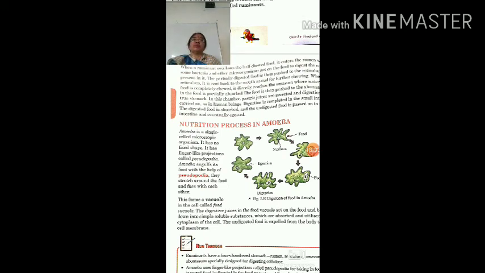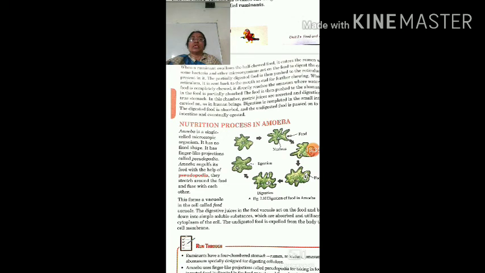In this manner, in ruminants this process occurs, that is called rumination, and that's why these are called ruminants. Now the nutrition process in amoeba, as you are seeing in this picture. You know that amoeba is a unicellular organism, and with the help of only a single cell it will perform all types of life processes related to its body. So here nutrition also occurs with this single cell only, but a special structure known as pseudopodia will help in this process.